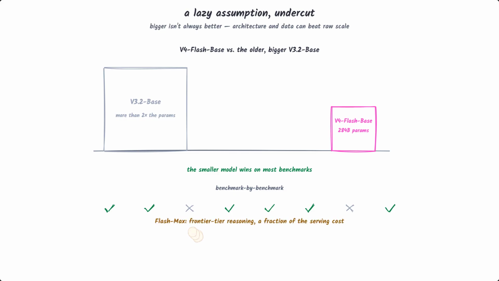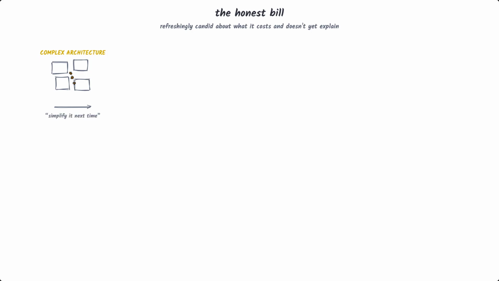Flash Max reaches frontier-tier reasoning at a fraction of the serving cost, which, for anyone actually deploying these things at 1 million tokens, is the number that matters most. It's not magic, and the report is refreshingly honest about the bill. First, the architecture is complex. It's frankly a pile of individually validated tricks bolted together, and the authors say as much, promising to distill it down to something more elegant next time.